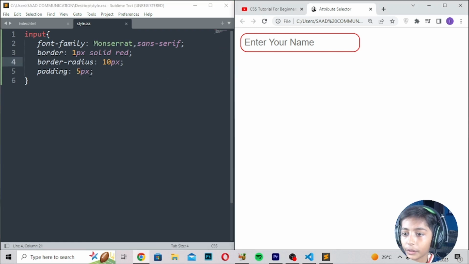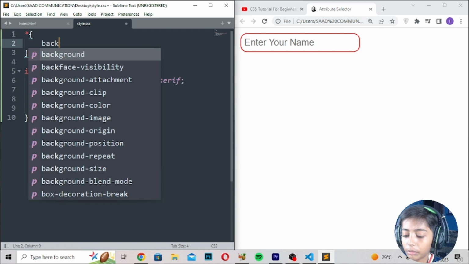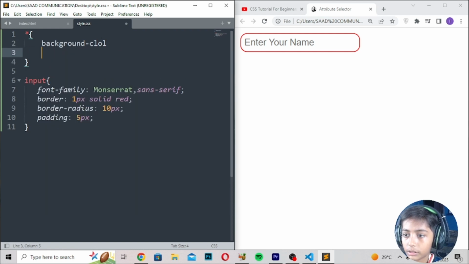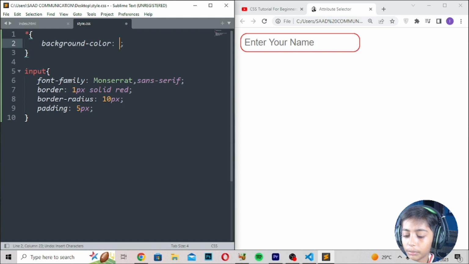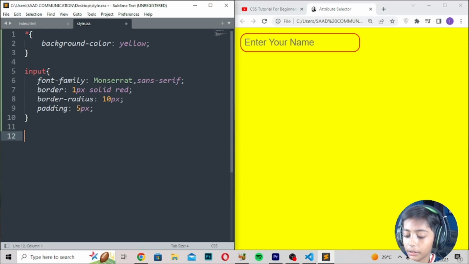And now here we can go here, enter, and here I will write background color. Background color will be yellow. Save, refresh. It is coming like that. Here you can see it.